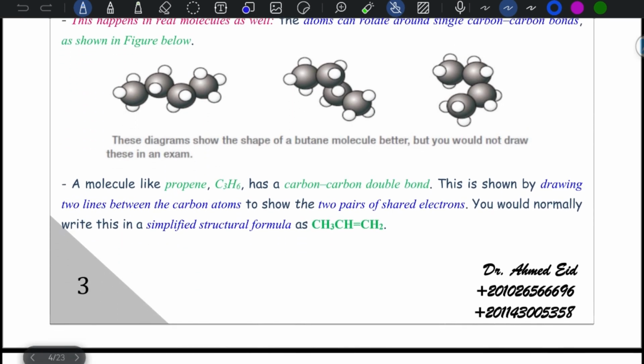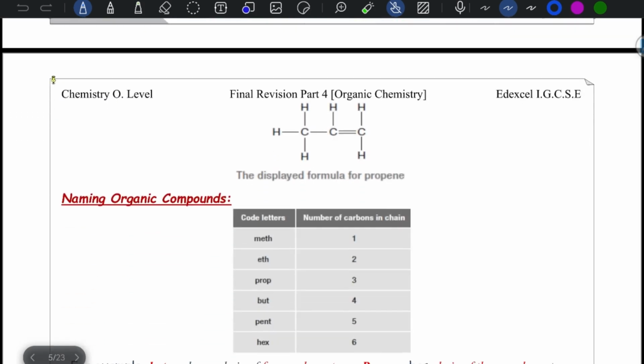A molecule of propene, for example C3H6, has a carbon-carbon double bond. This is shown by drawing 2 lines between the carbons like this, 2 pairs of shared electrons, and the simplified structural formula is as you can see. The displayed formula of propene is like this. And let's start naming organic compounds.